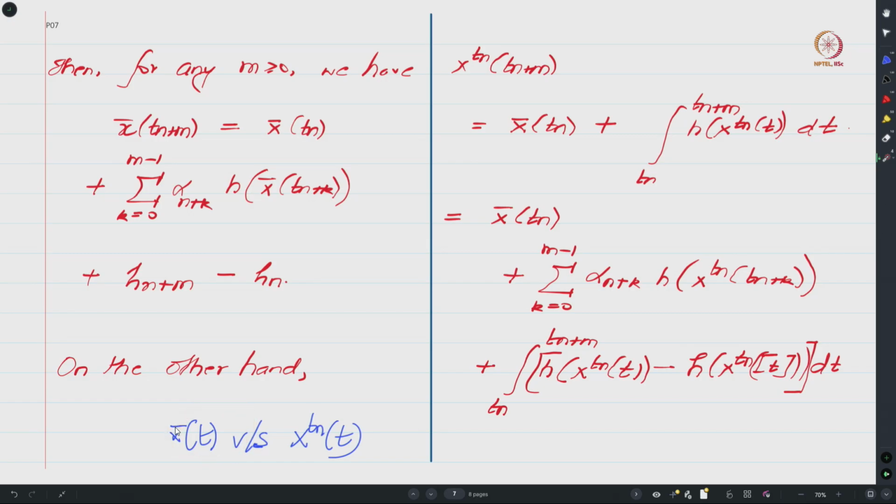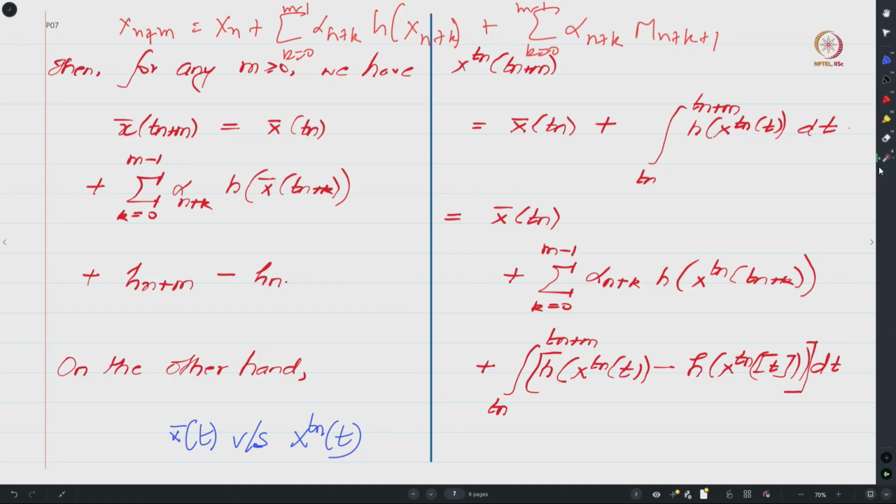Now in the previous class we had said that x n plus m is equal to xn plus summation k equals 0 till m minus 1 of alpha of n plus k h of x n plus k, plus a similar cumulative noise term which is summation k equals 0 to m minus 1 of alpha n plus k M n plus k plus 1, okay.